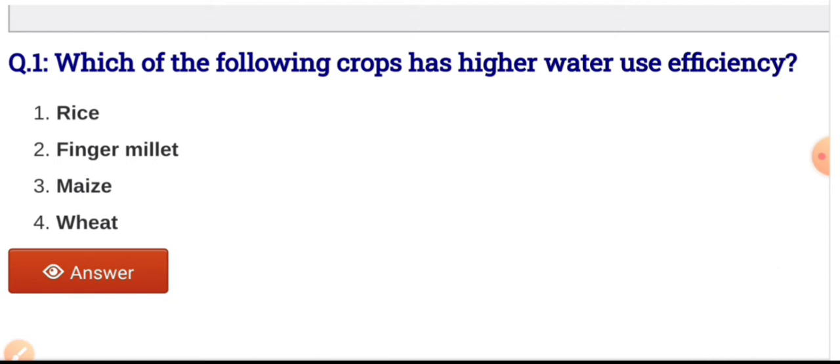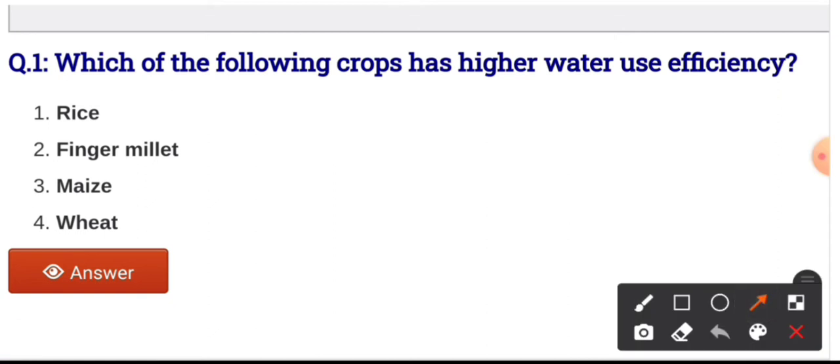Question number first, which of the following crops has higher water use efficiency? The options are rice, finger millet, maize and wheat, and the correct option is option second, that is finger millet. Finger millet is the crop which has the higher water use efficiency. Water use efficiency is defined as the yield of marketable crop produced per unit of water which is used in evapotranspiration, that is WUE equals Y upon ET.